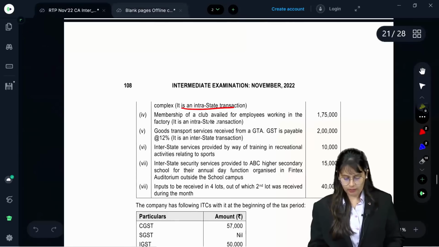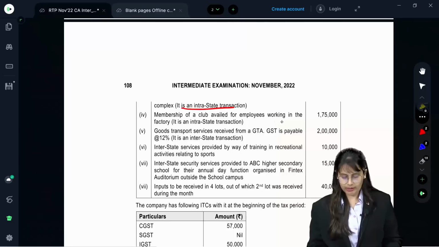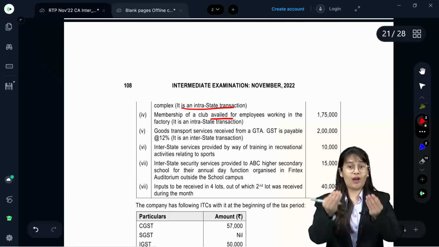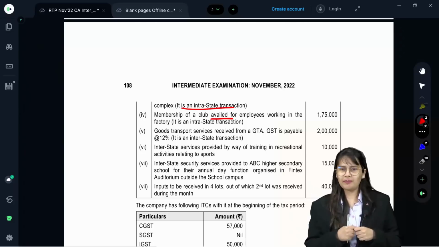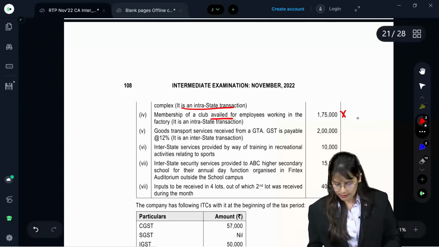Membership of a club availed for employees working in the factory. It is an intrastate transaction. Membership of a club availed. Availed means you have obtained or purchased it, but club membership is blocked. So ITC is not allowed. It is blocked under section 17(5).